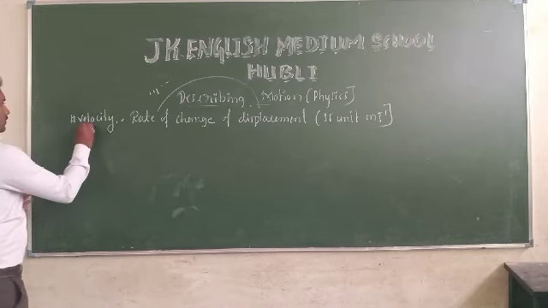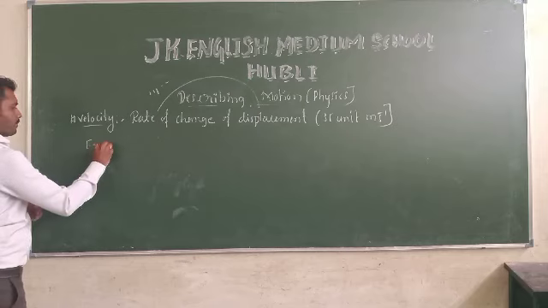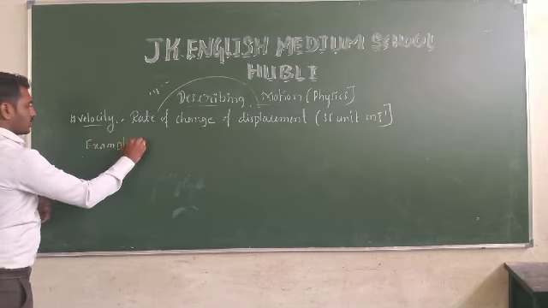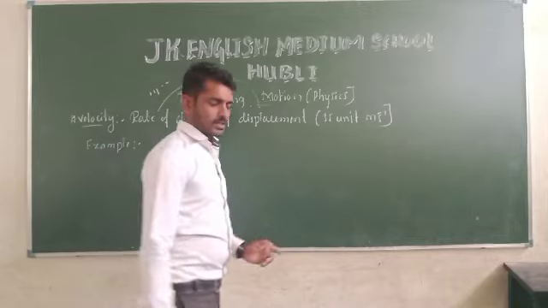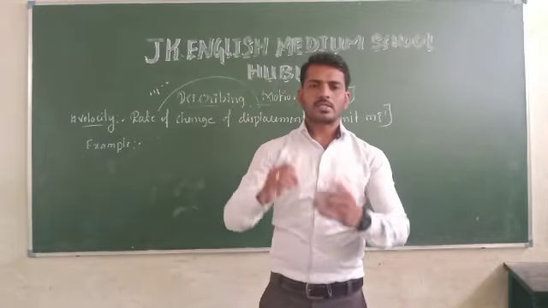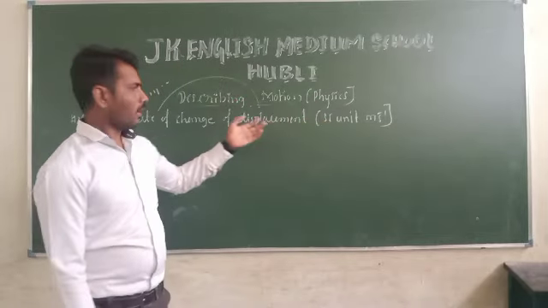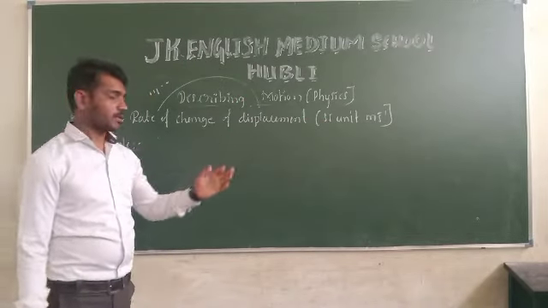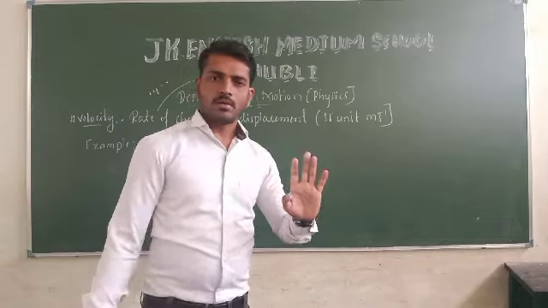Okay, let us solve an example. In speed, we take only the distances d1, d2, d3 and times t1, t2, t3. But velocity is totally different from speed. Why?